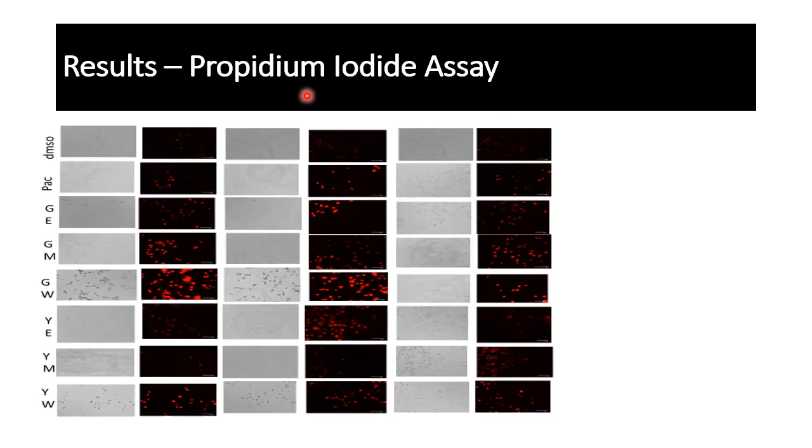For the result of the propidium iodide assay from the fluorescent microscope, the first one being the DMSO, we can see that there is not much fluorescence, and in paclitaxel we can see fluorescence, but for all the other extracts we can see great fluorescence according to the fluorescent microscope results.